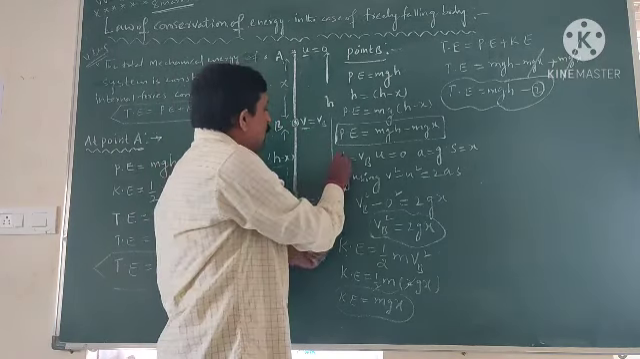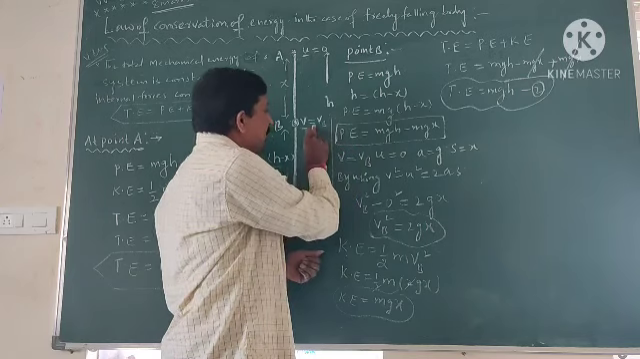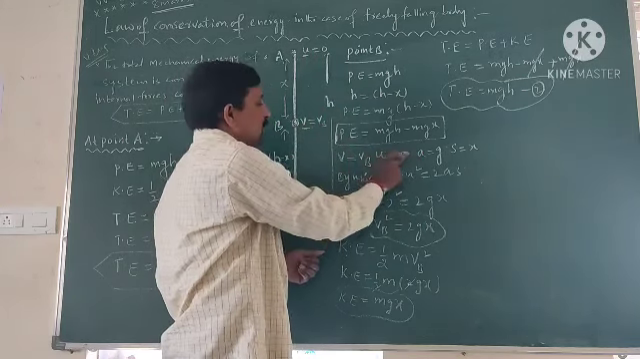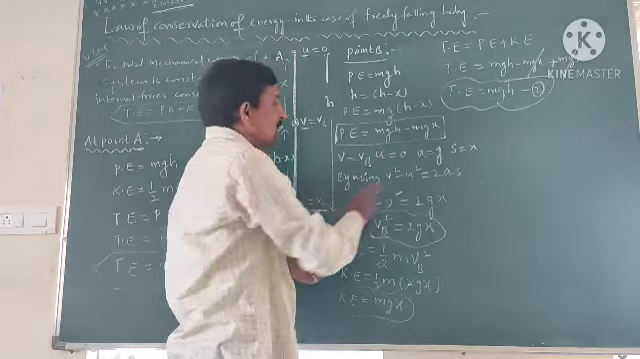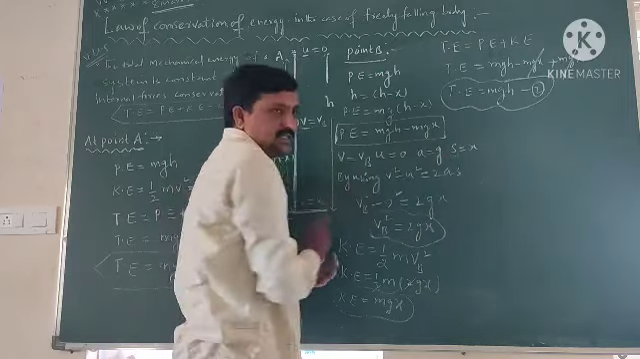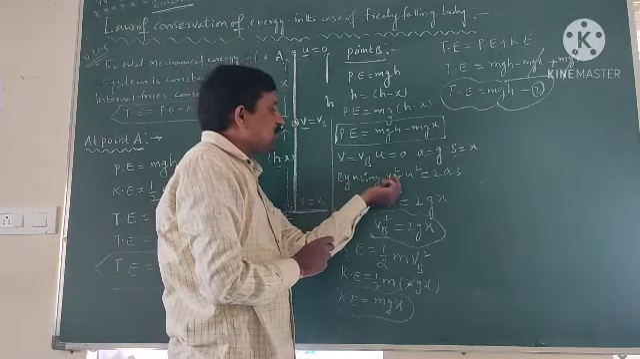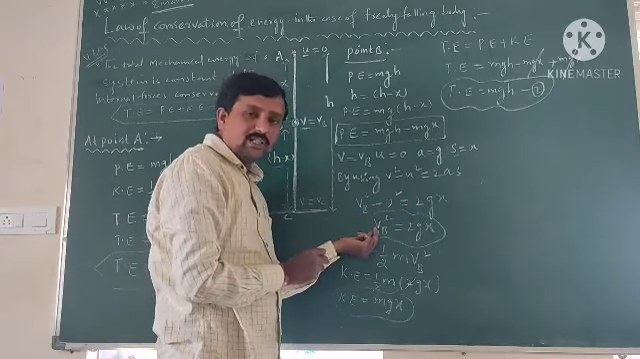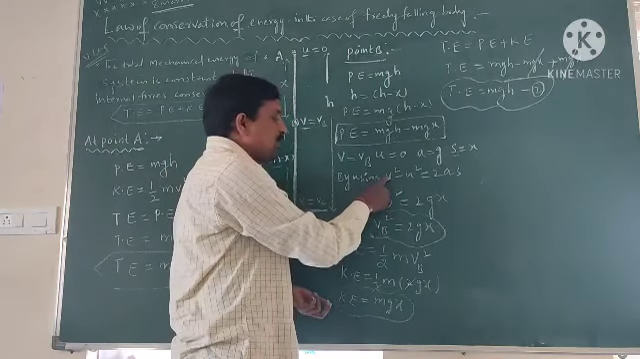So the velocity at point B, V is equal to Vb. The initial velocity is 0. What is the acceleration? a is equal to g. How much distance traveled from A to B? S is equal to x. So by using v square minus u square is equal to 2as, we have to find the velocity. So substitute the values.